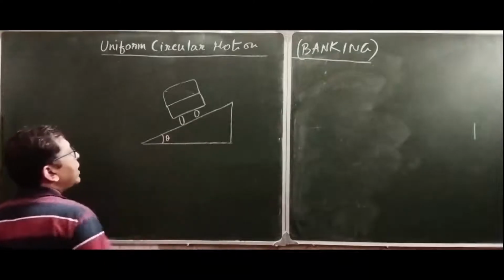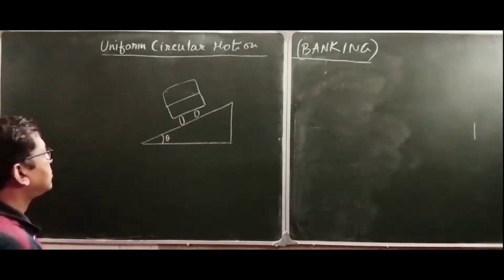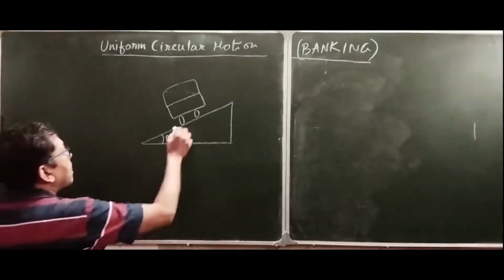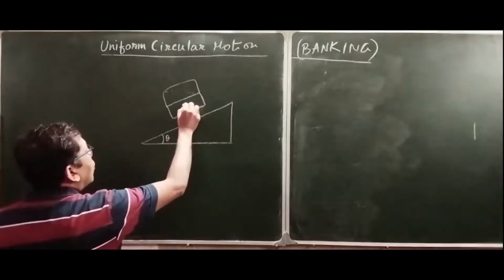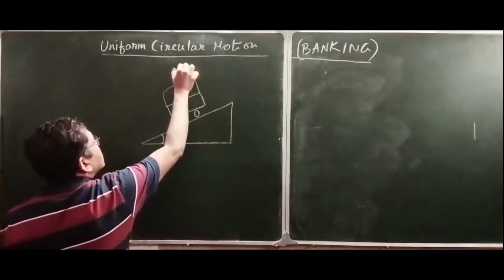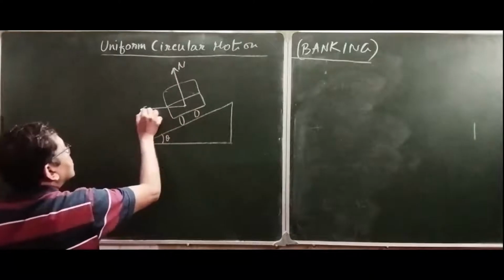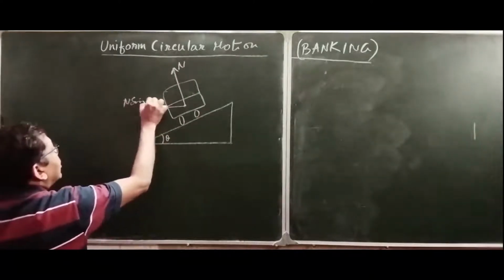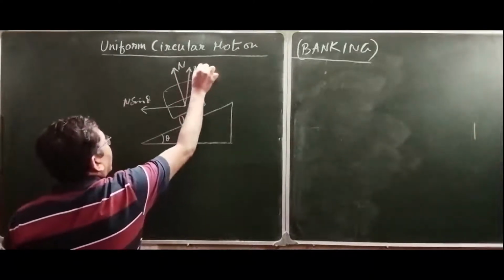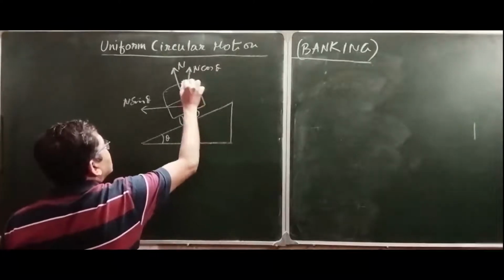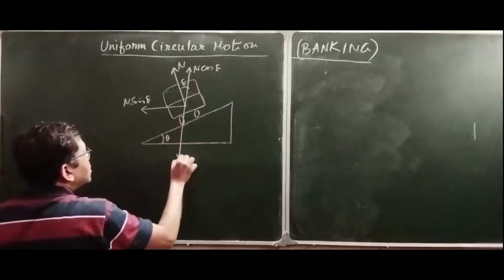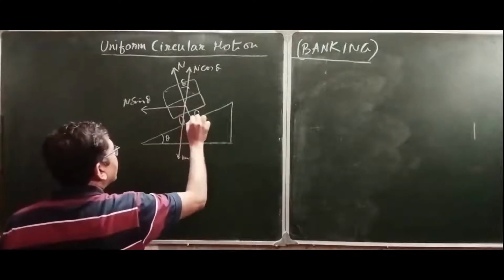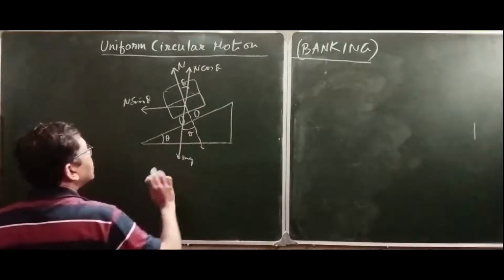This is the angle of banking or angle of leaning. Sorry. Now, this is the normal reaction. This is n sin theta and this is n cos theta. This is theta. This is mg. This is theta. Okay.